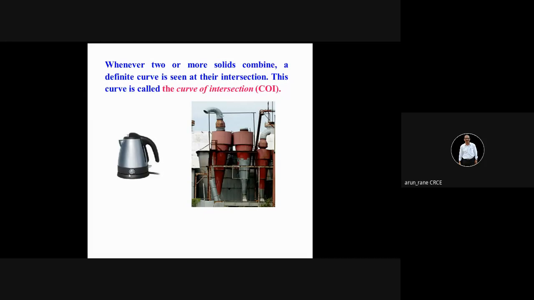These are some examples of assembled solids. The ductings. This is a reducer. This is a vessel, a big vessel. Again, these are pipes, taper pipes, and so on.